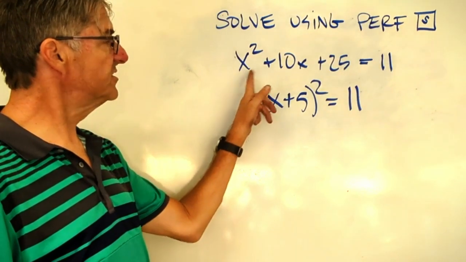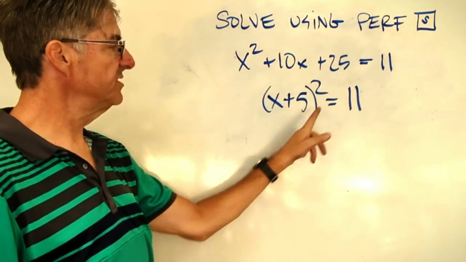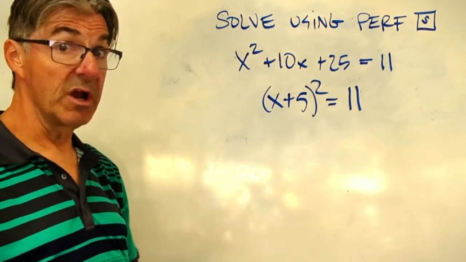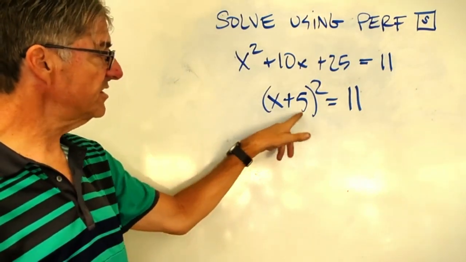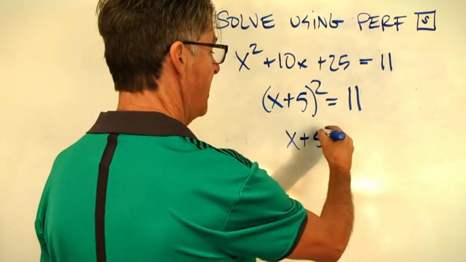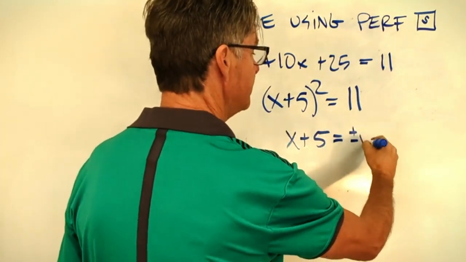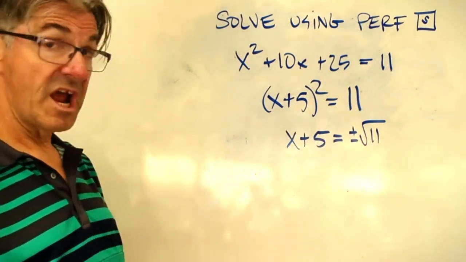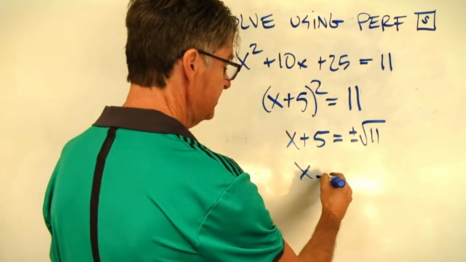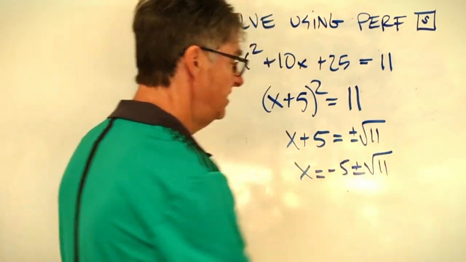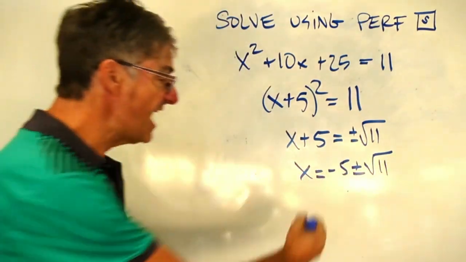Okay, so this perfect square ends up being x plus 5 squared. I brought my 11 down. Now I'm going to take the square root of both sides to get x a little bit less encumbered. So I have x plus 5 equals plus minus root 11. Getting closer. Now I subtract 5 from each side. I get x equals negative 5 plus or minus root 11. Now this is an exact answer.